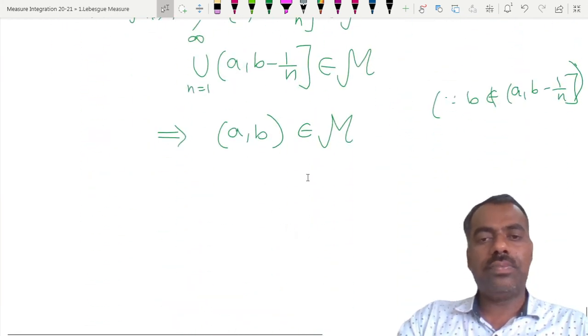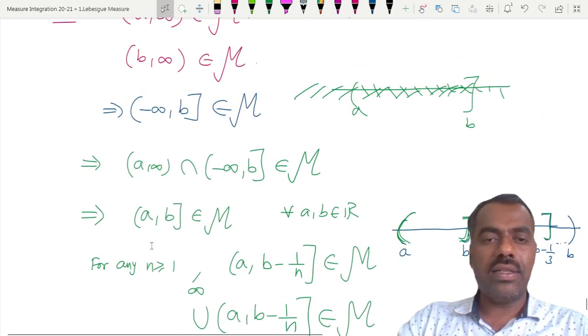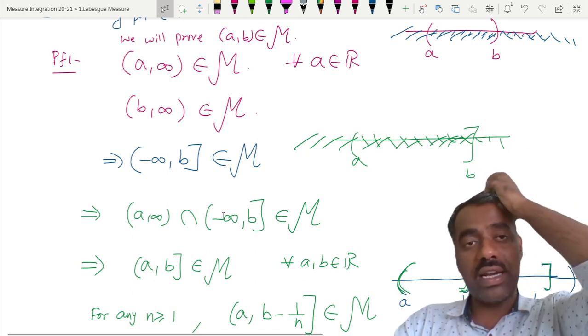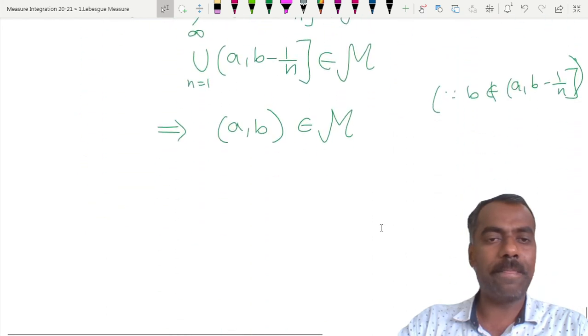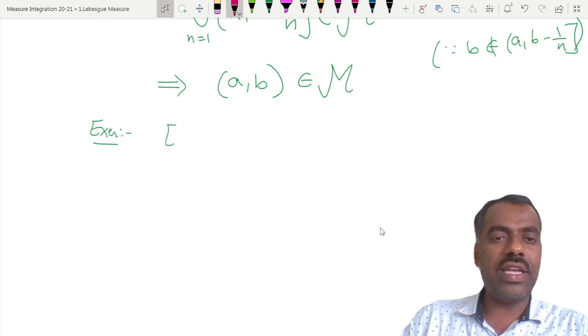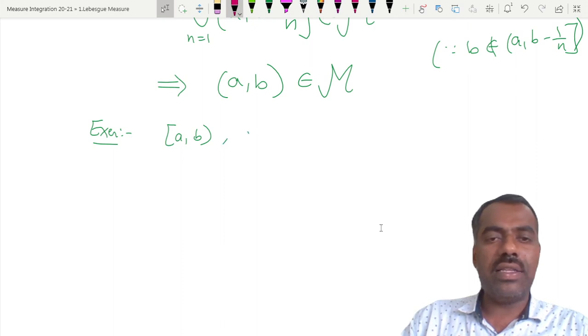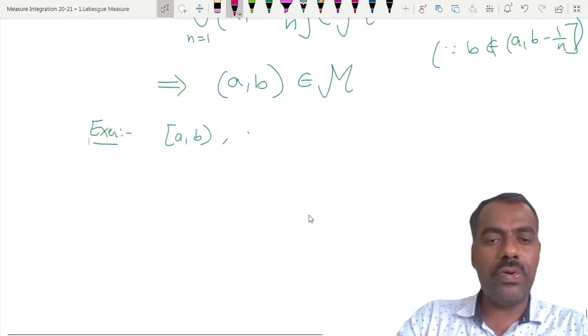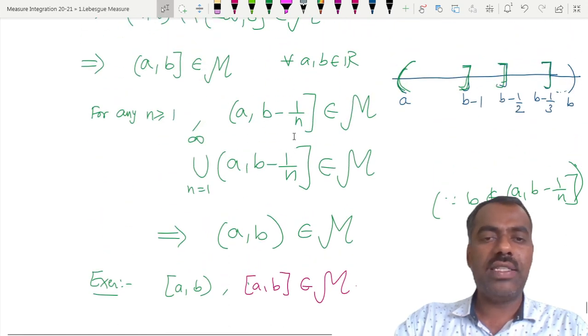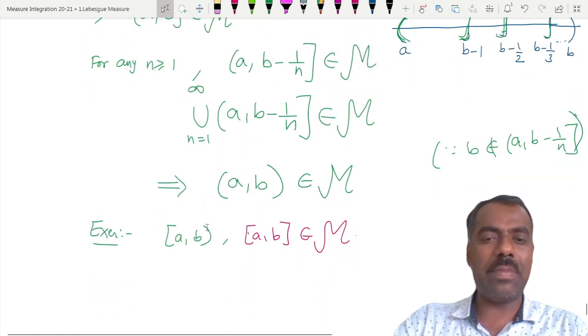Now, how can you show it for an interval where the left side is open and the right side is closed, or the left side is closed and the right side is open? How can we prove it? So I'll leave it here as an exercise. Simply show that this a comma b, and this open a closed b, which we have anyhow proved here, and closed a closed b, also belong to M. Just use this 1 by n concept, plus or minus, and you will see it.